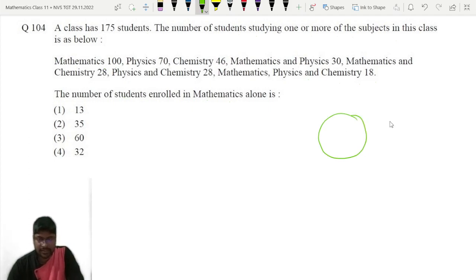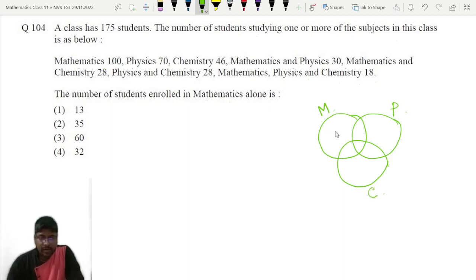This is say for mathematics, this is say for physics, and this is say for chemistry. I am writing M for mathematics, P for physics and C for chemistry.